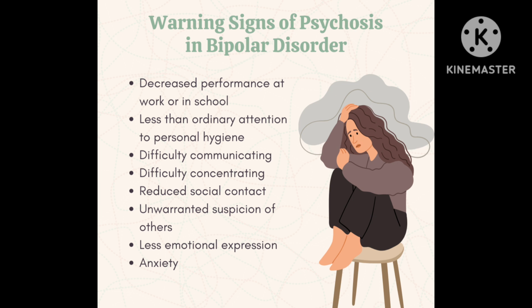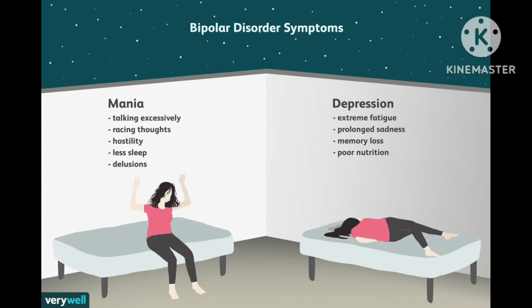Next, what are the signs? Decreased performance at work or school, less than ordinary attention to personal hygiene, difficulty in communicating, difficulty in concentrating, reduced social contact, unwarranted suspicion of others, emotional expression and anxiety. Let's see the symptoms.